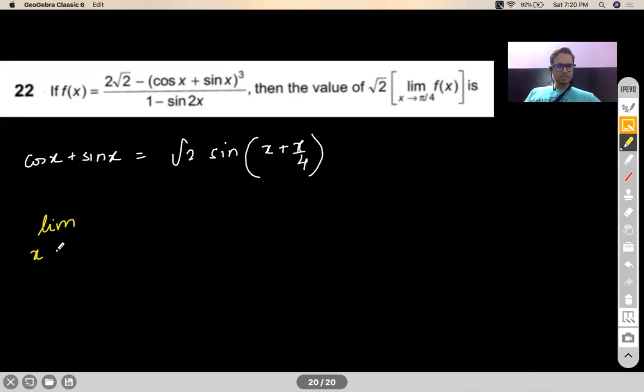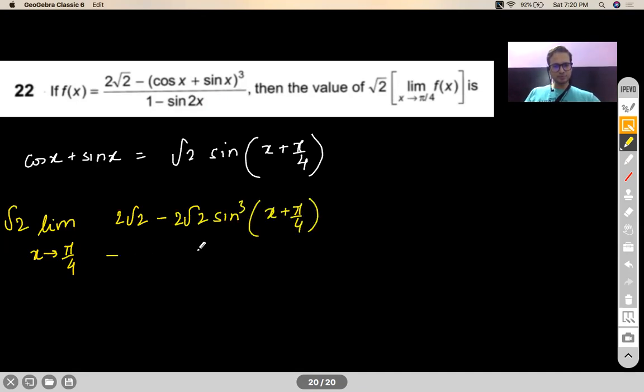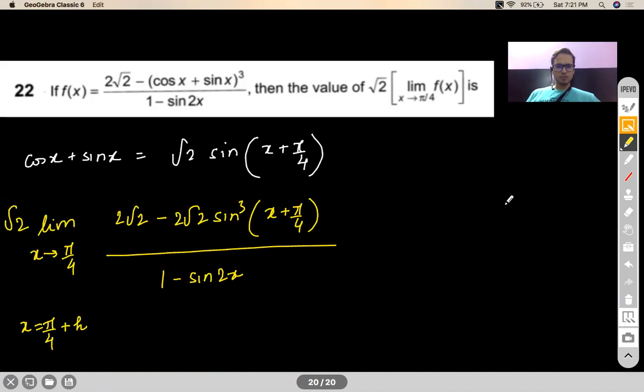So now let's look into this. So tending to pi by 4, we already have a root 2 outside. So 2 root 2 and cube of it will be 2 root 2 sine cube x plus pi by 4. Okay. Denominator is not going to be affected. Now let us write x as pi by 4 plus h. So your entire limit gets converted to root 2 limit h tending to 0.